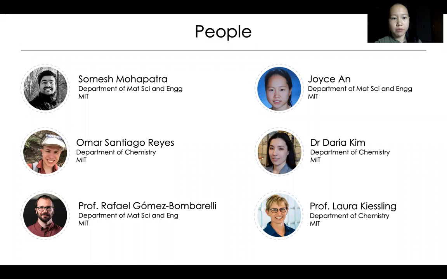This work is a collaboration between the labs of Professor Gomez-Bombarelli in the Department of Material Science and Engineering at MIT and the lab of Professor Laura Kiessling in the Department of Chemistry at MIT. It includes myself, Somesh Mohapatra, Omar Santiago-Reyes, Dr. Daria Kim, Professor Laura Kiessling, and Professor Rafael Gomez-Bombarelli. I'm very grateful for all of these collaborators for their contributions to this project.